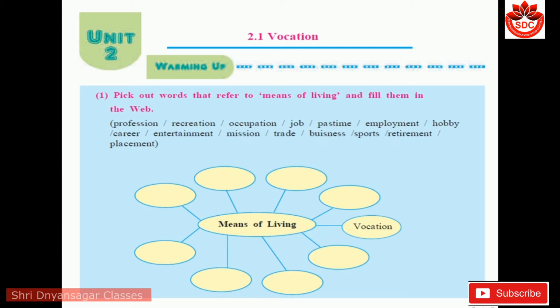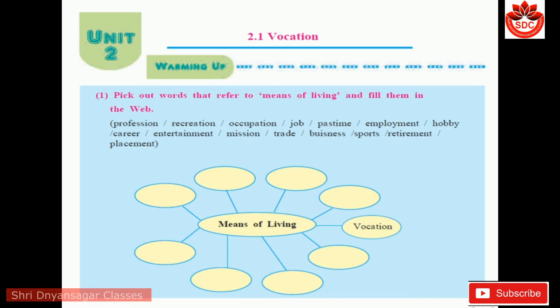Before going further, let's warm up. Pick out words that refer to means of living and fill them in the web. You have to pick out the words from the following and write them in the oval.